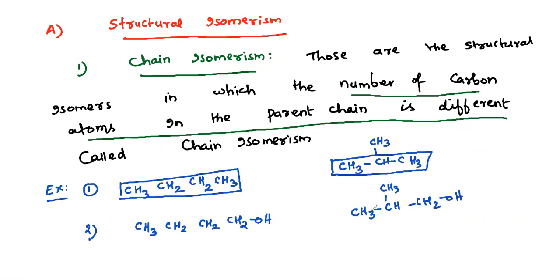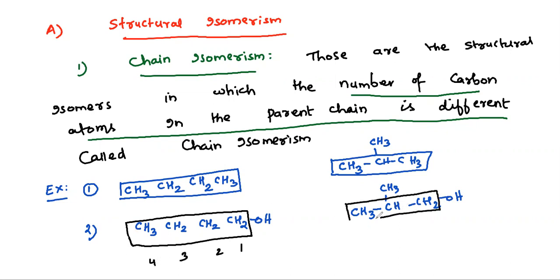In the first compound, the length of the carbon chain is 4, the main parent chain. Likewise, you need to number, I hope you know how to number. The functional group should get more priority, meaning the least number. Here only 3 carbon atoms are there in the main parent chain, and there 4 carbon atoms. Therefore, the relationship between both of them is chain isomerism.